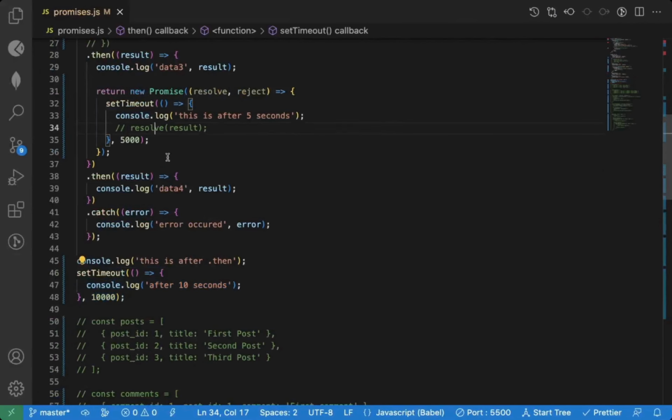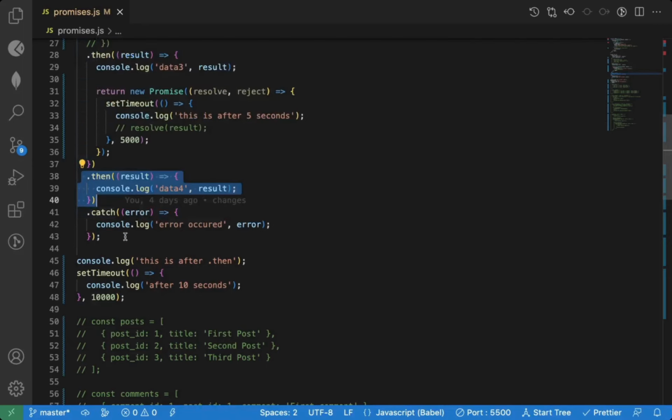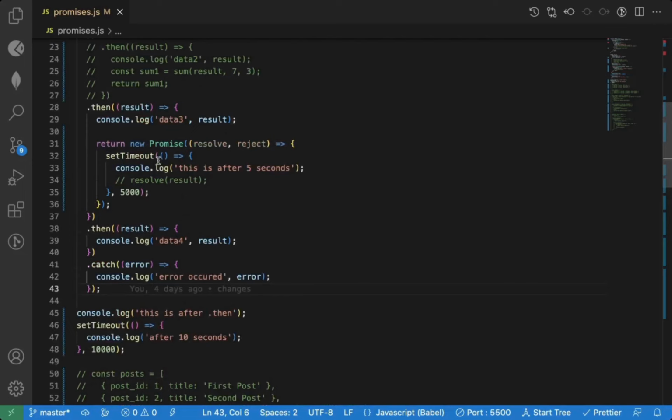You don't resolve, it does not mean your application will stop and it will go into an infinite loop. It just means that whatever callback handler you have attached for that particular promise will not execute, but your program will continue to execute as you have written. So this is very important.